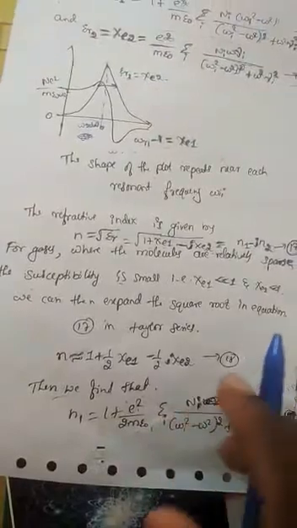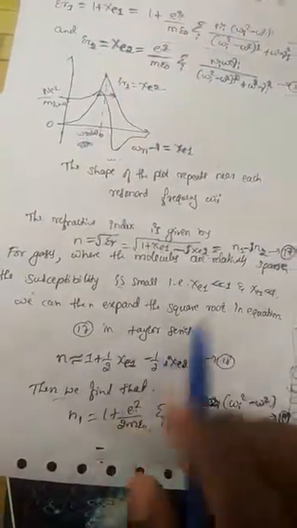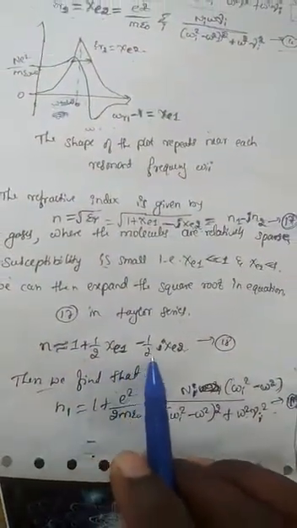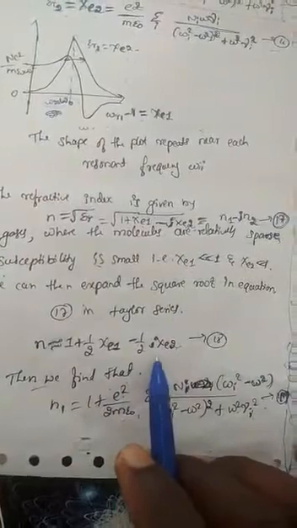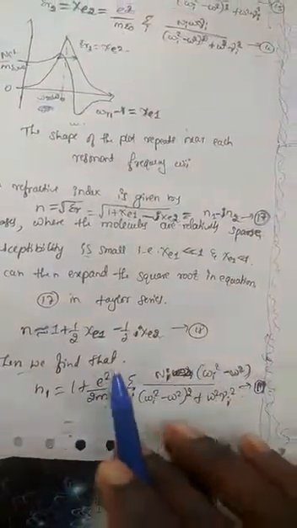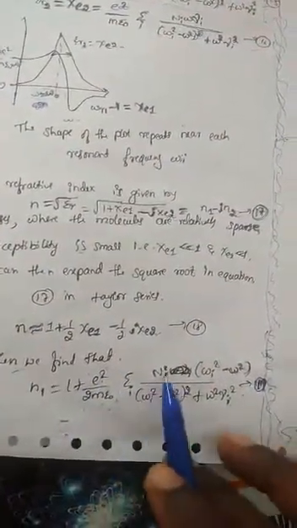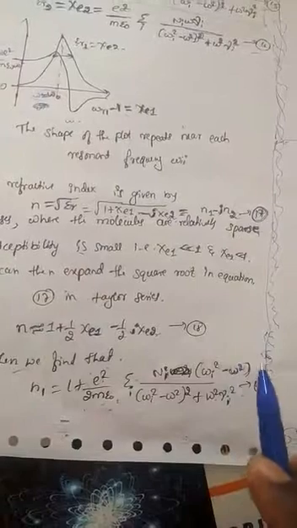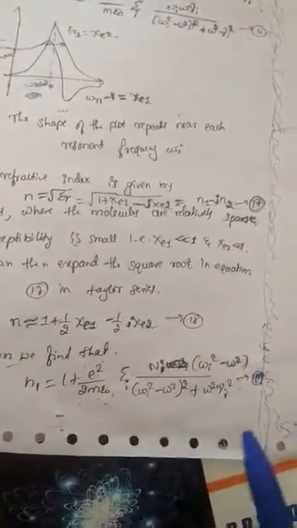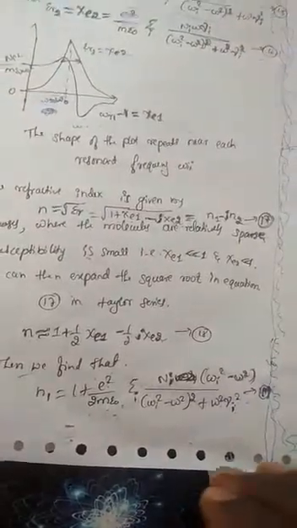We can expand the square root using the Taylor series. Then n is equal to 1 plus half of chi e1 minus half of i chi e2. Then we find n1 is equal to 1 plus e square divided by 2m epsilon naught, summation of n i times omega i square minus omega square, divided by omega i square minus omega square whole square plus omega square gamma i square.